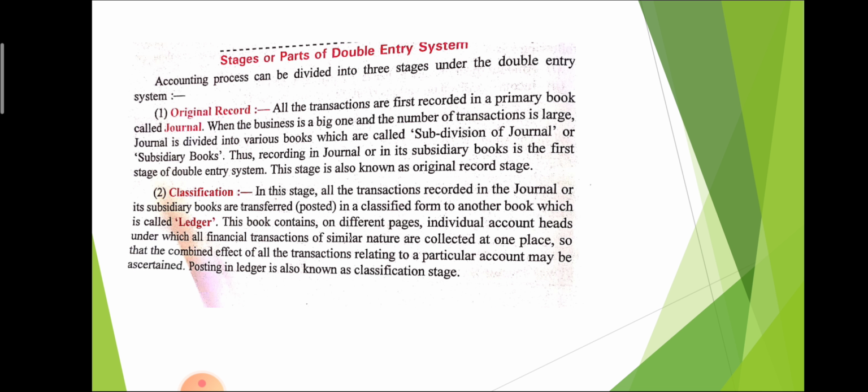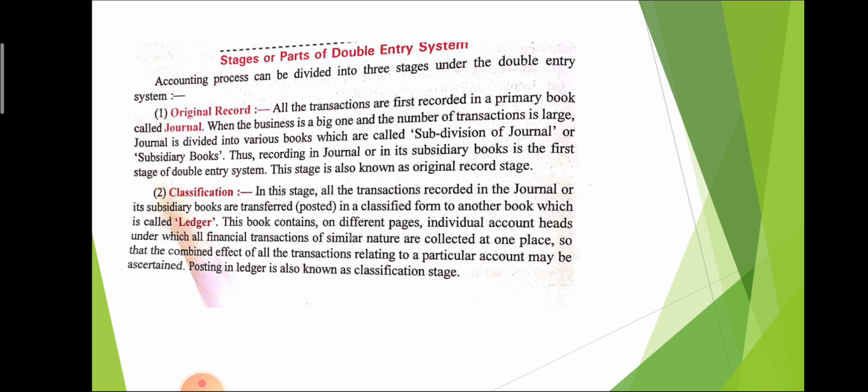After that, we classify Ram's related information in Ram's account, Shyam's related information in Shyam's account, salary related information in salary account, rent related information in rent account. So separate accounts are maintained for each and every item. That is called ledger. And we transfer all the transactions from journal to ledger. That is called posting, also called ledger posting.